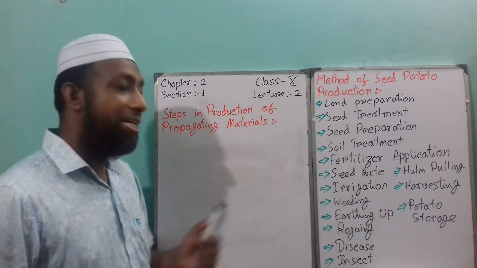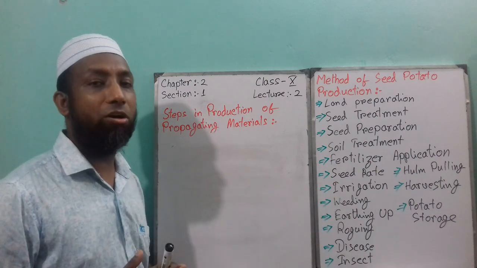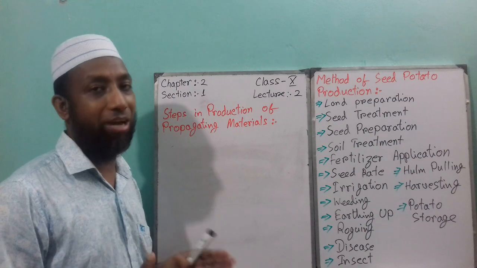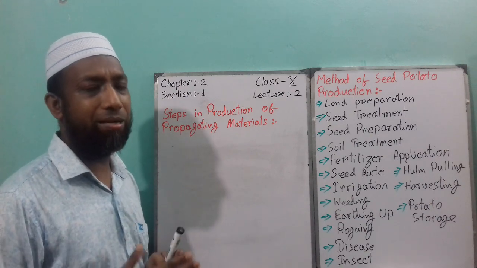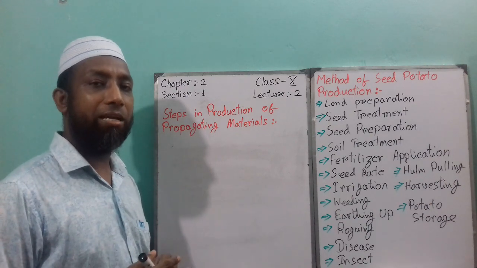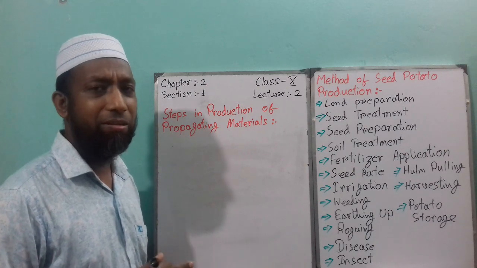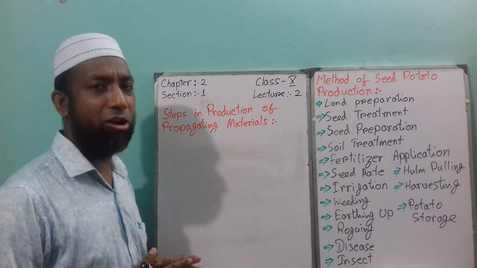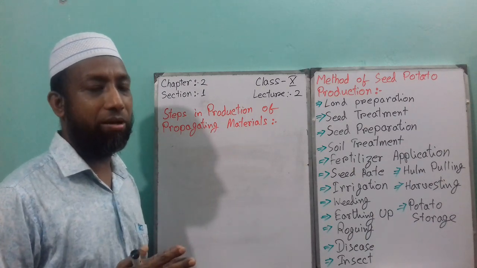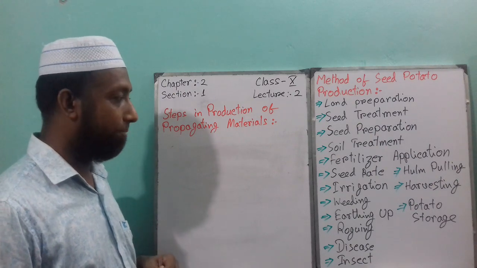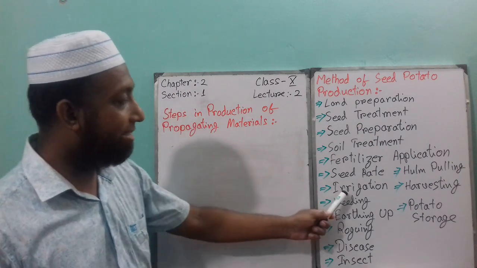Next is seed rate. Seed rate depends on the seed size and the field. It might be 60 centimeter line to line, and seed to seed 50 centimeter. This depends, so there will not be an exact distance for seed rate. Next point is irrigation.